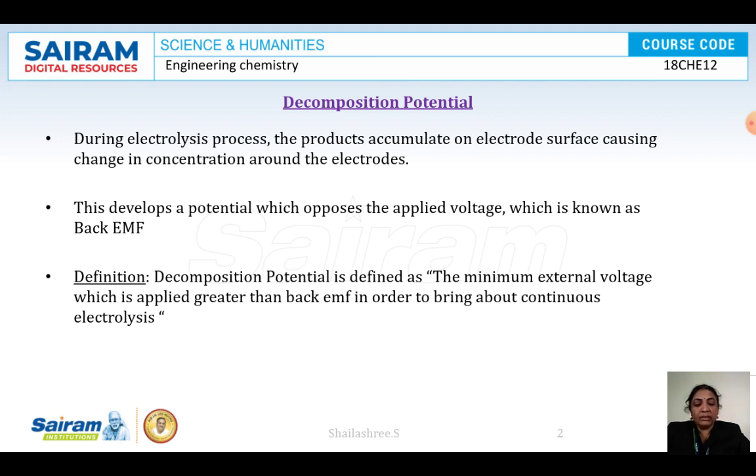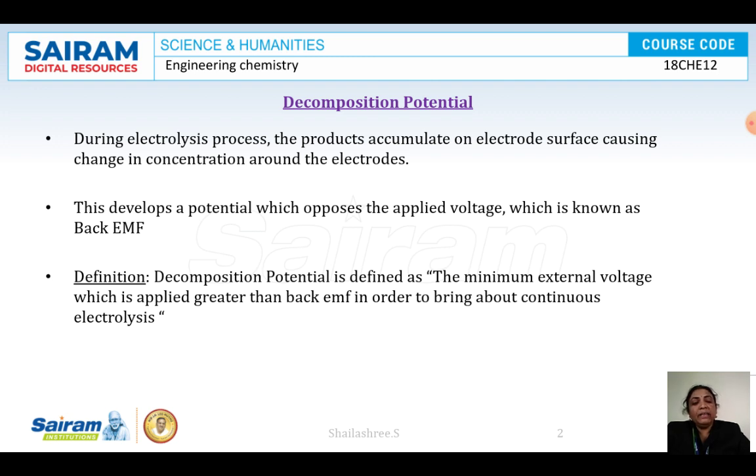I think I am clear till here. During the electrolysis process, some products are obtained and they accumulate on the surface of the electrodes, which creates a potential called back EMF. When we carry out electrolysis, we first apply a small amount of current. The current flows in the circuit and electrolysis begins, but immediately it stops. Why is it happening? That is because the back EMF is opposing the process. The applied voltage is less than the back EMF.